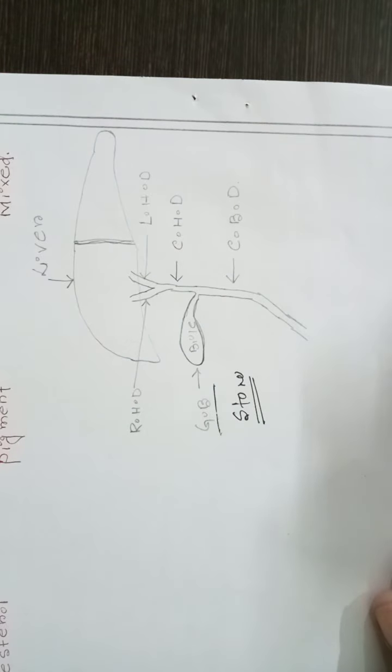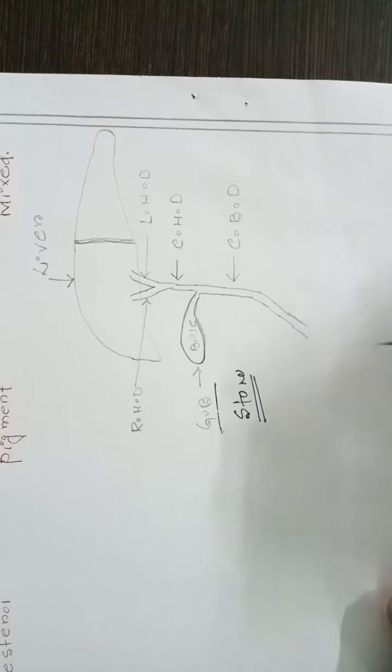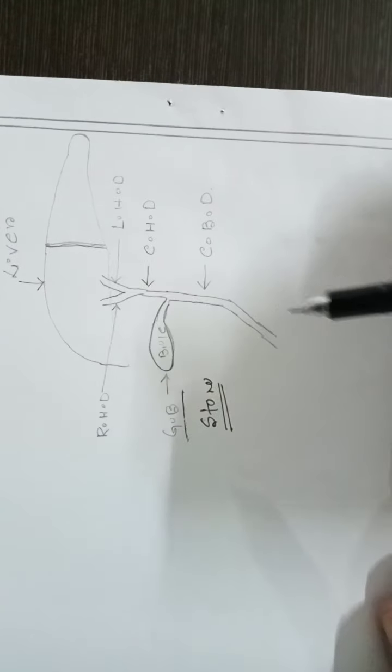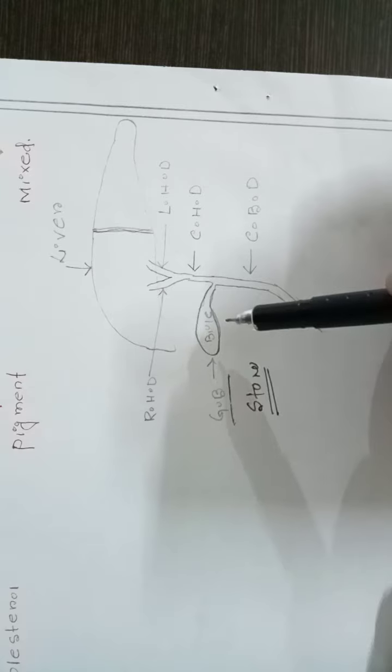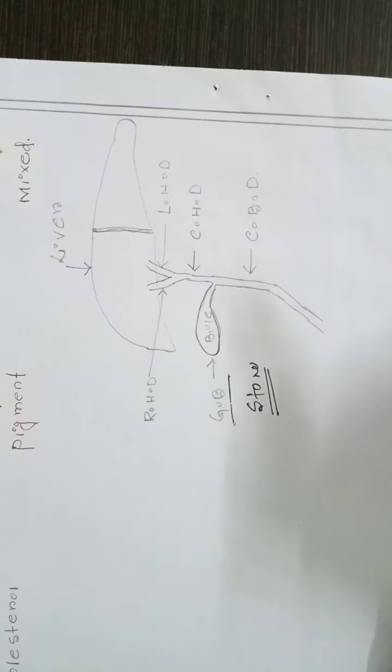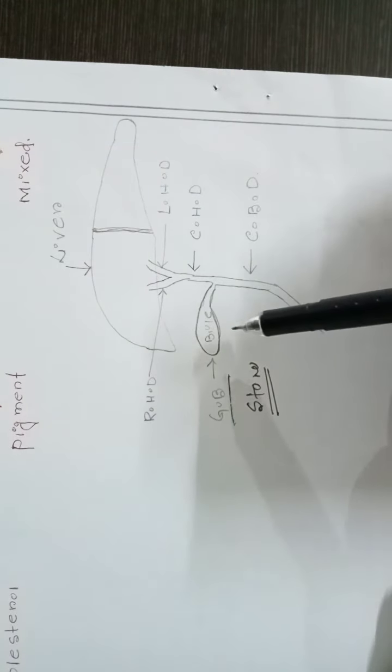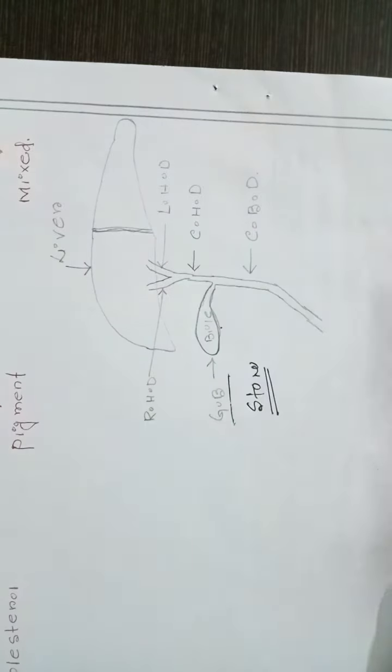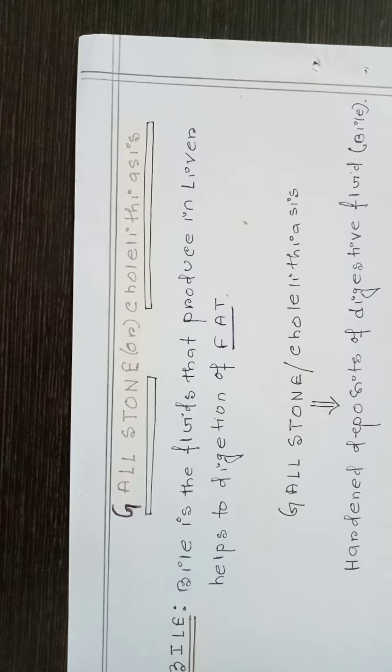And one more important thing, cholecystitis. When the bile is accumulated, and due to the accumulation of bile, if infection is there, that is called cholecystitis. So that is about gallbladder stone and cholelithiasis.